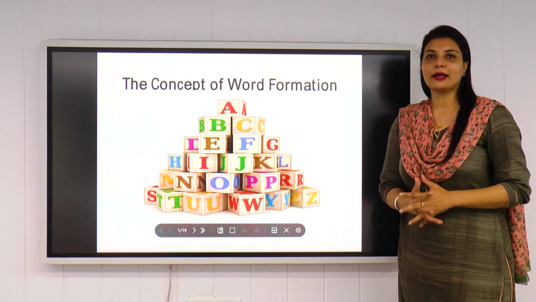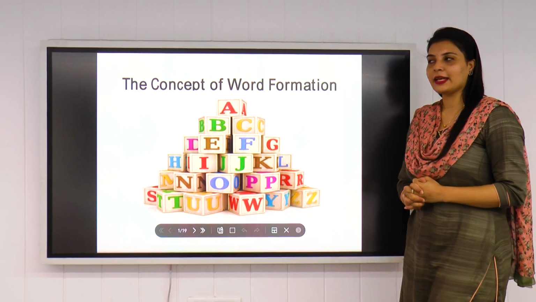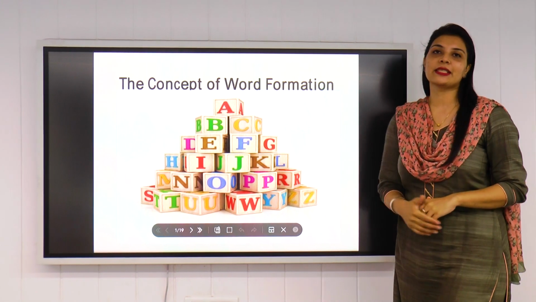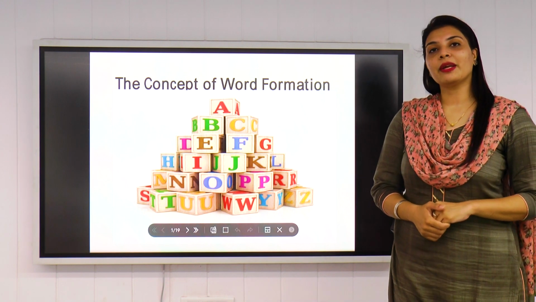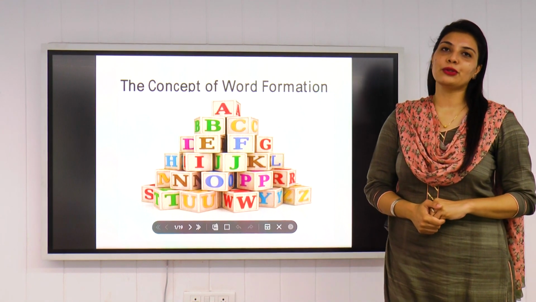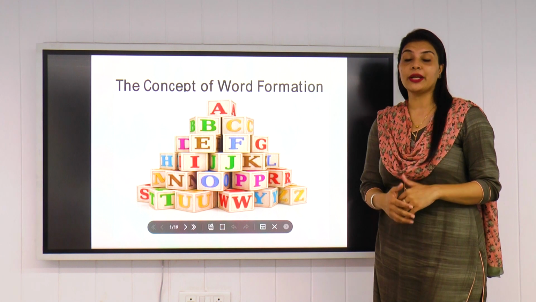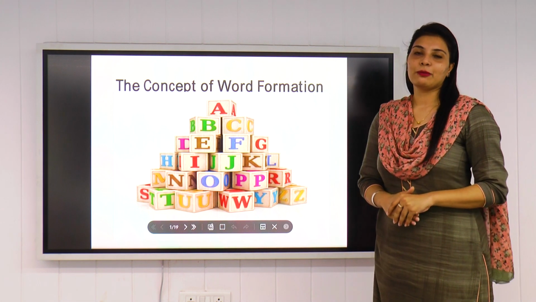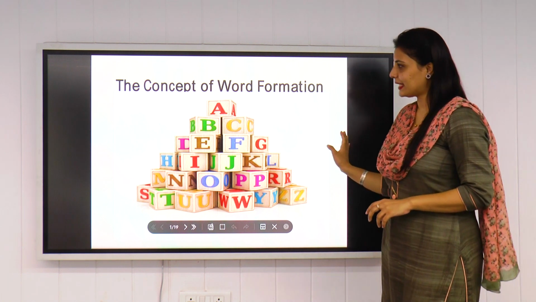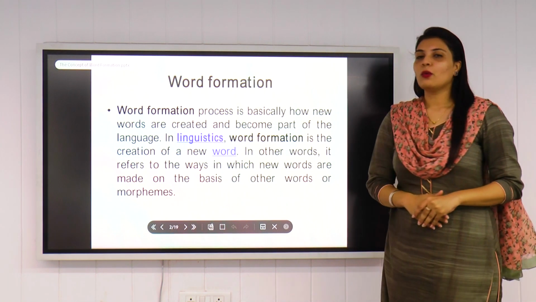So today I'm going to take up a topic from English, and as you can see on screen, today's topic is the concept of word formation. Before I begin with this particular topic, I want to enlighten you with information related to the concept of word formation. So let's get started. What is word formation?